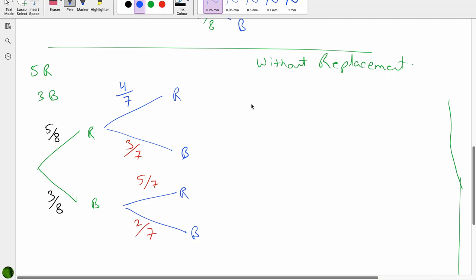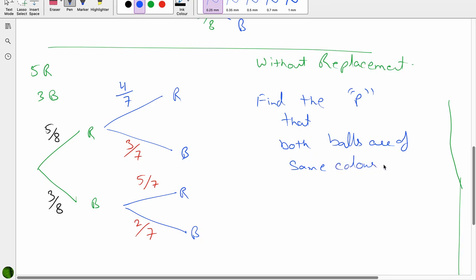Now the questions. If the question says find the probability that both balls are of same color. So you have two options, one of which is the first branch and the fourth branch. In the first branch we are getting red after red.